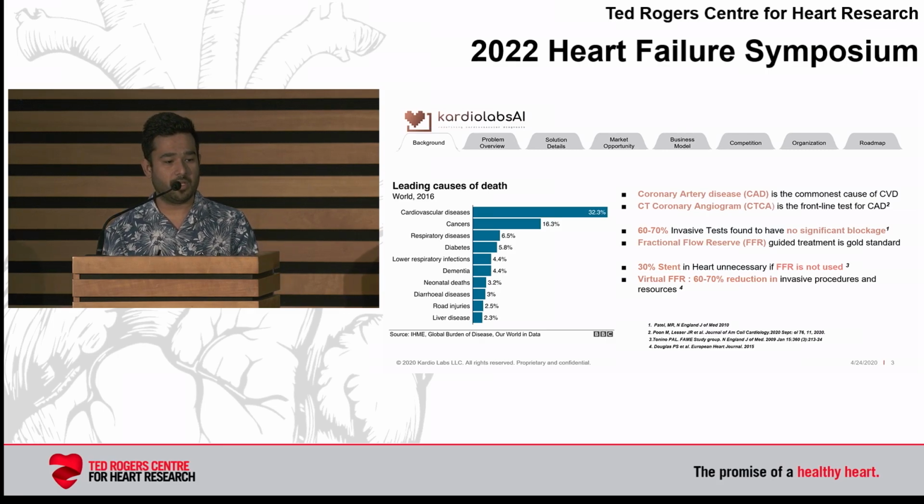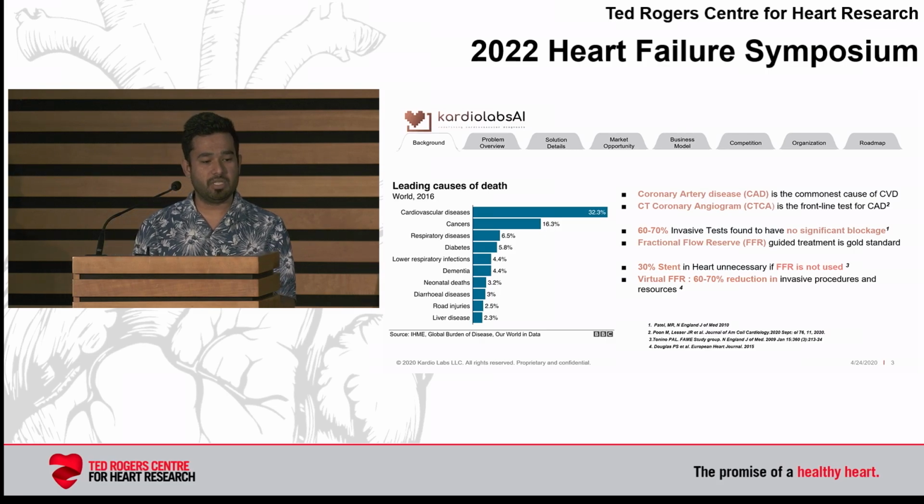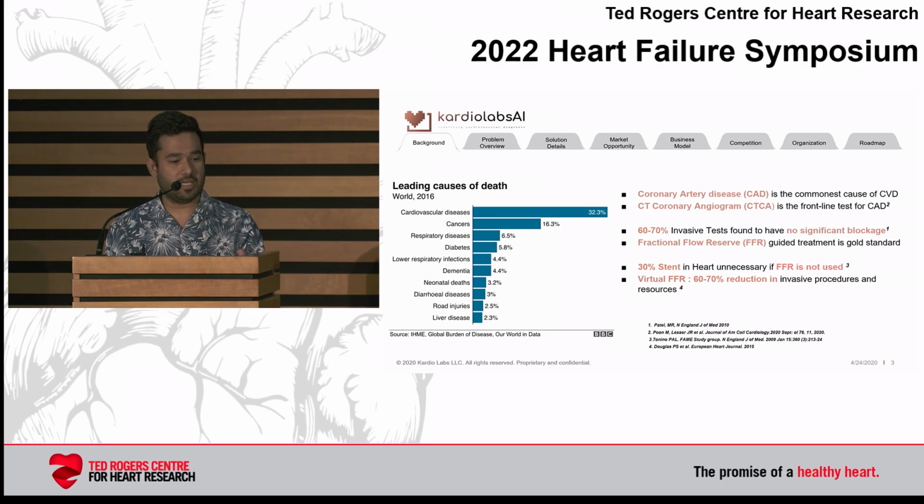Generally, when you have coronary artery disease or suspect coronary artery disease, you perform a CT coronary angiogram, and 60 to 70% of these invasive tests have no significant blockage. Generally we advise fractional flow reserve as a gold standard for these kinds of treatments. We have seen in research that we did that 30% of stents are unnecessary if FFR is used in those cases. Virtual FFR is being used in a lot of places, especially in North America, but it's still not that common in places like Asia Pacific and Africa. A lot of these numbers that we came across, we have added the details there.